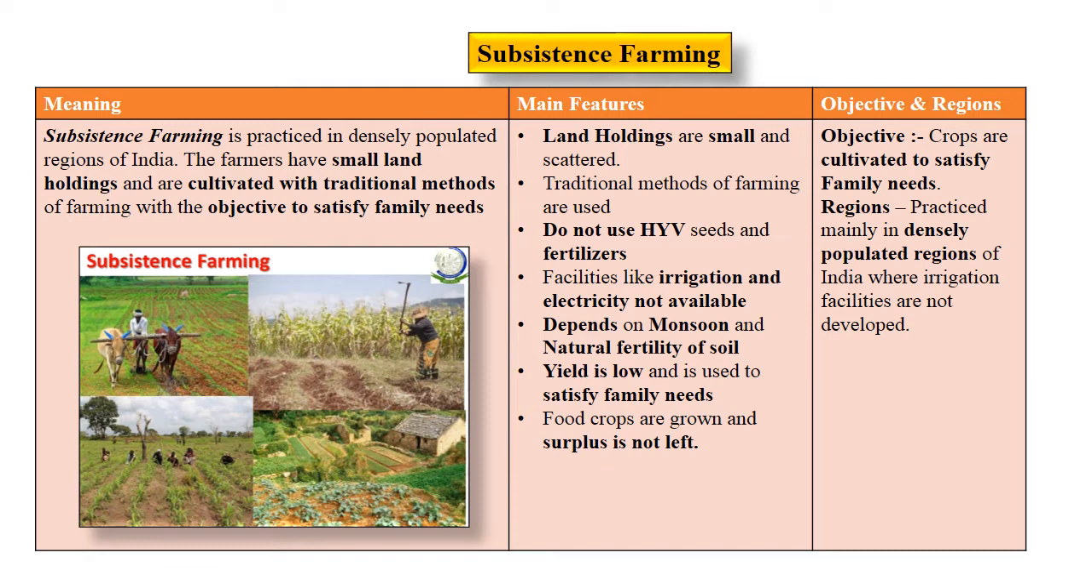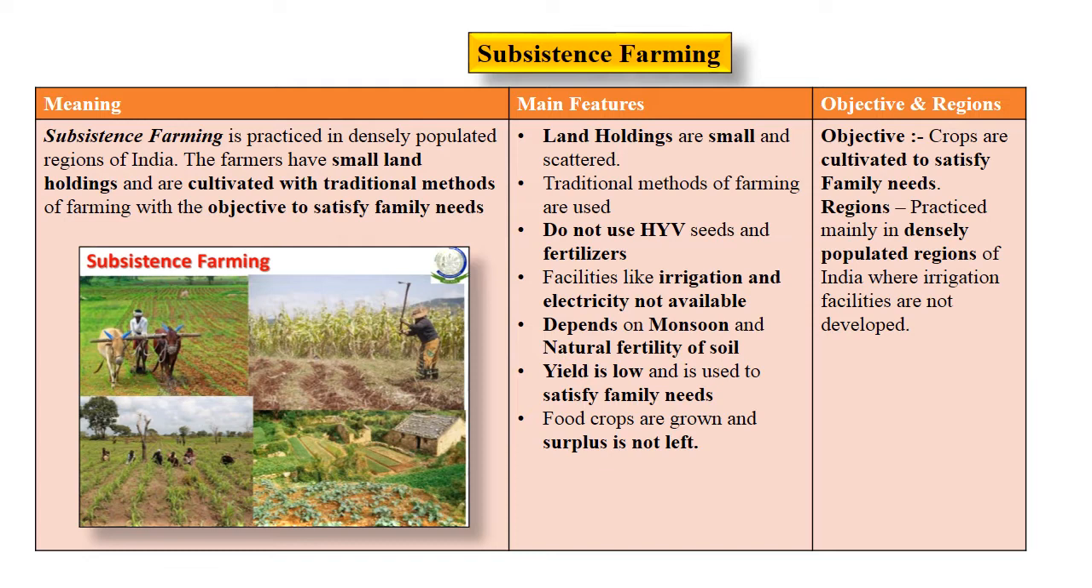This type of farming, that is subsistence farming, depends on monsoon rain and on the natural fertility of the soil. The farmers mostly do not add fertilizer to the soil. The yield is low because of that, as no fertilizer is added and no irrigation is provided, the yield is low. Food crops are grown mostly in subsistence farming and there is no surplus left for sale. So these are the main features of subsistence farming.